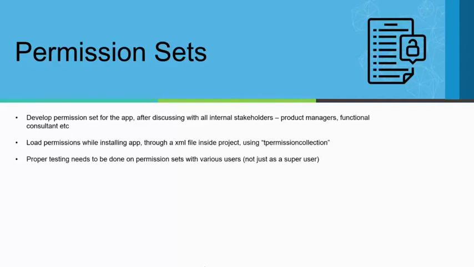You should add those along with your permission and test. If you test with super permission, you will get a 100% pass, but when you submit it to Microsoft for the publishing process, they may find errors because of permissions. It's always recommended to test with your permission sets, not with super permission.